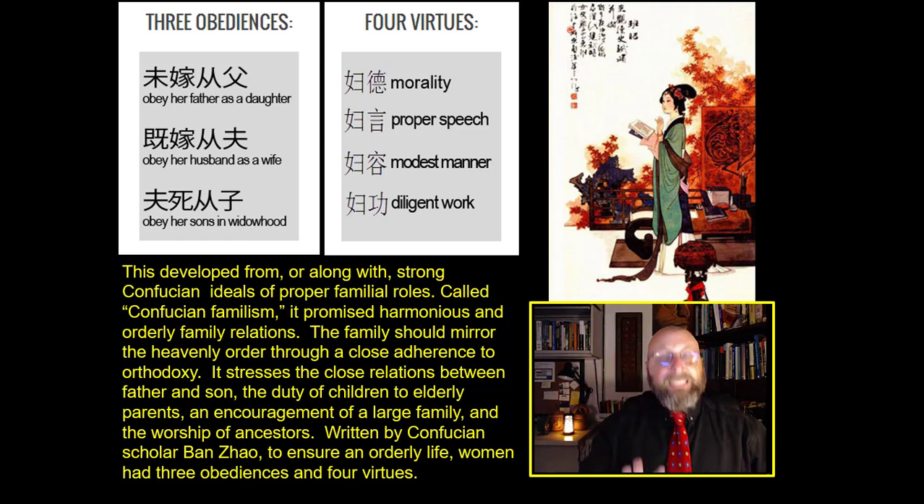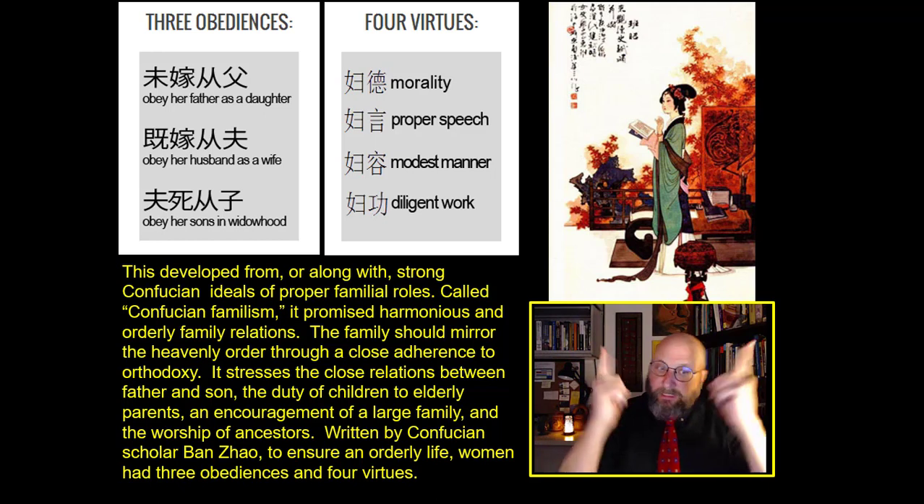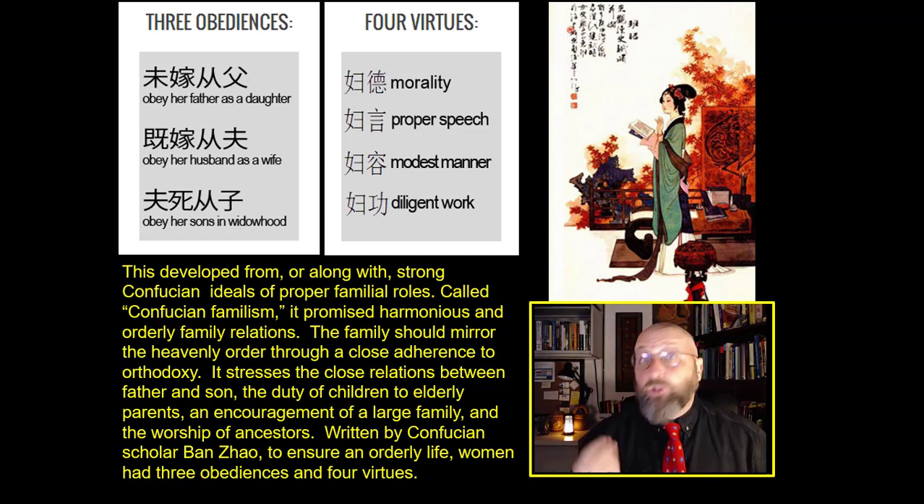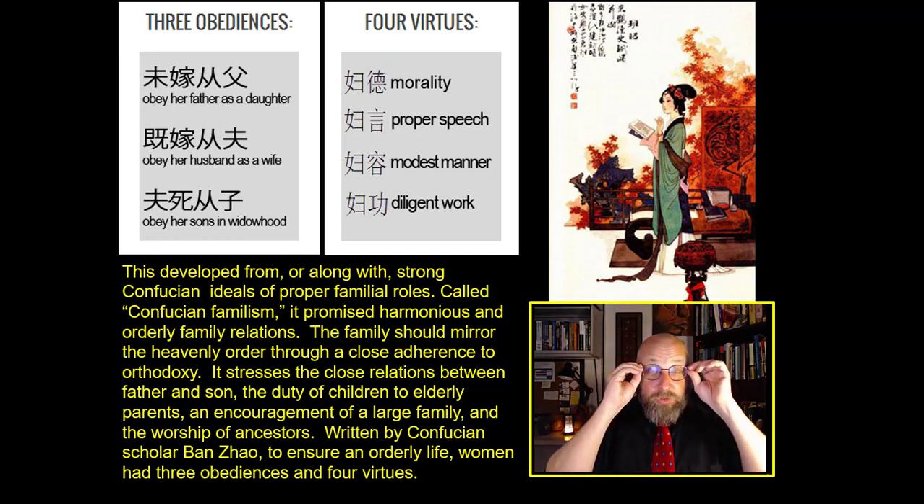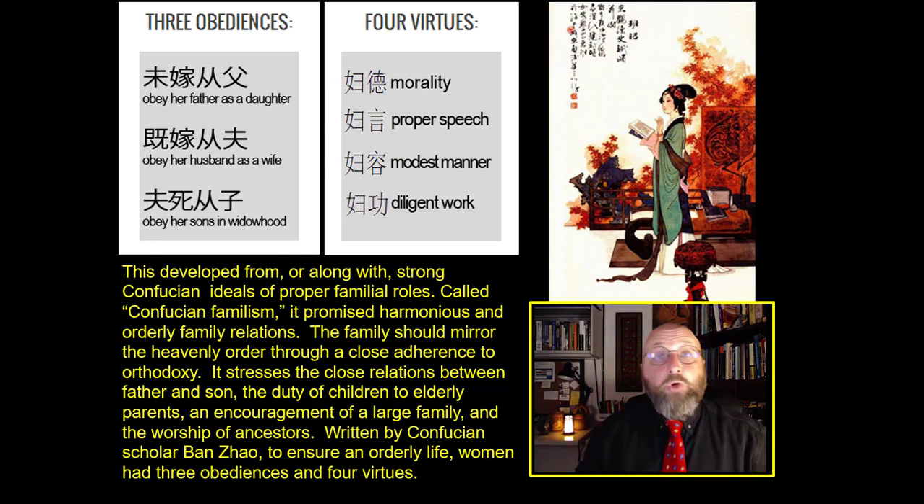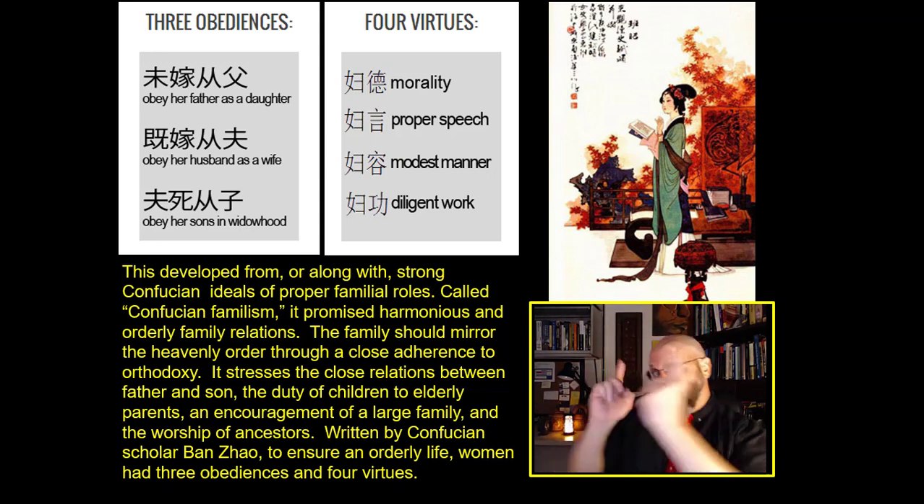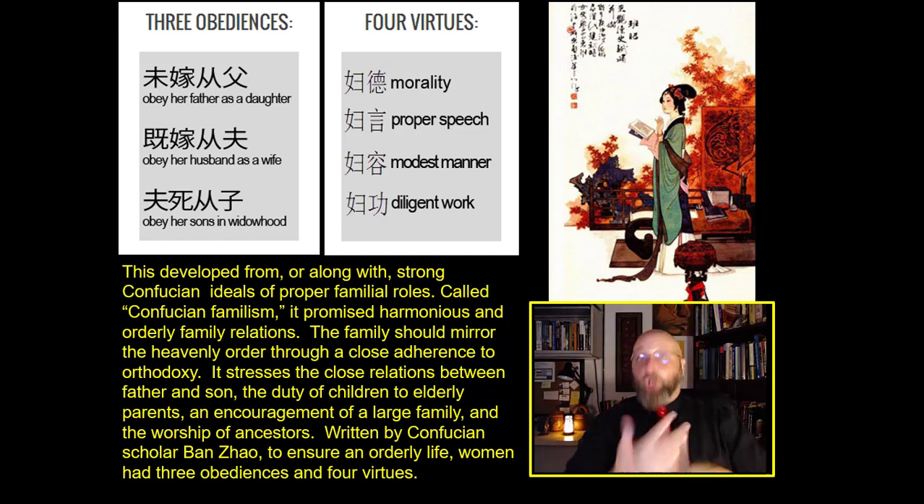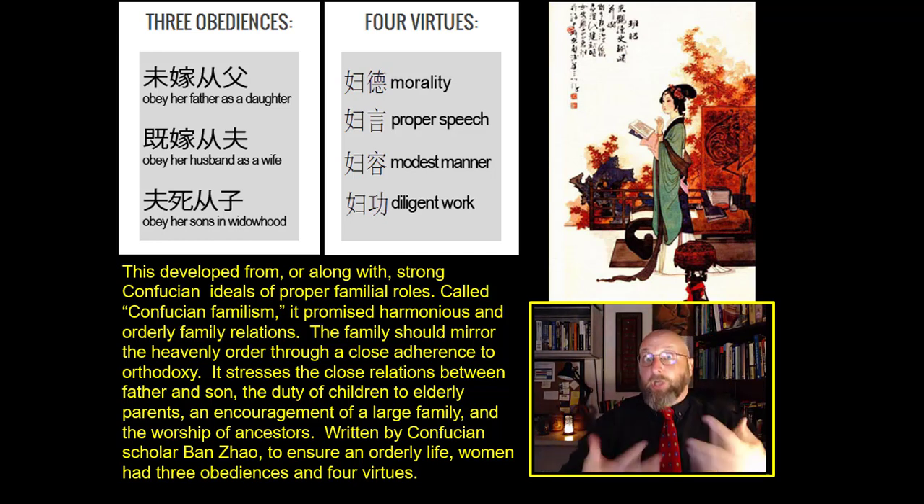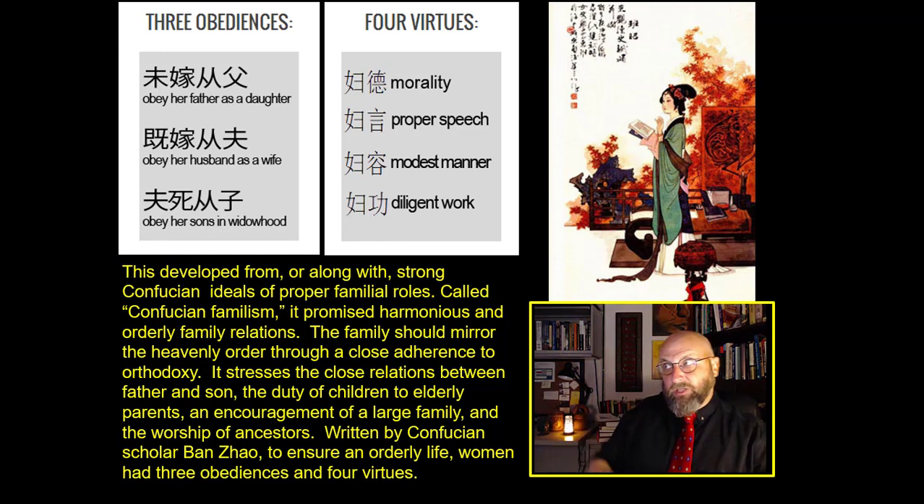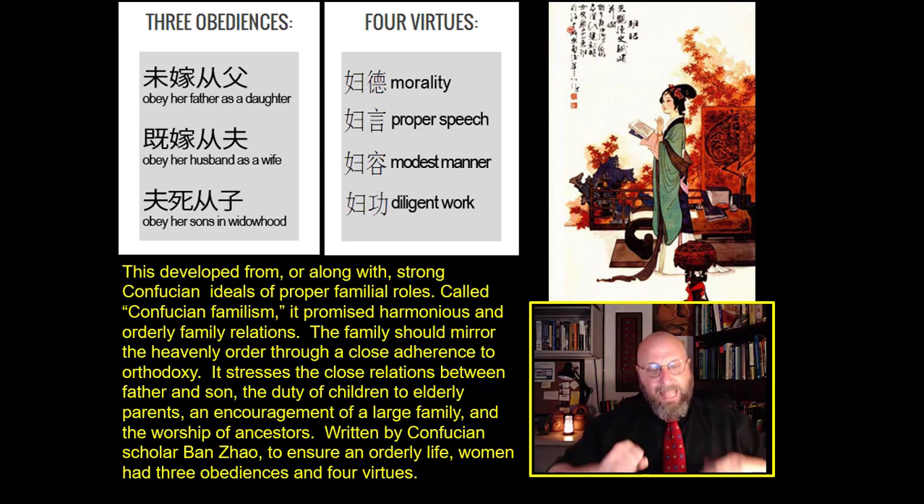Now, in Confucian familialism, the family is expected to mirror the heavenly order through close adherence to orthodoxy. Confucian familialism stresses the close relationships between father and son, the duty of children to their elderly parents, and the encouragement of a large family. You're encouraged to have a lot of kids, because the more kids you have, the better you can work the farm, gifted to you by your ancestors, and the worship of those ancestors.